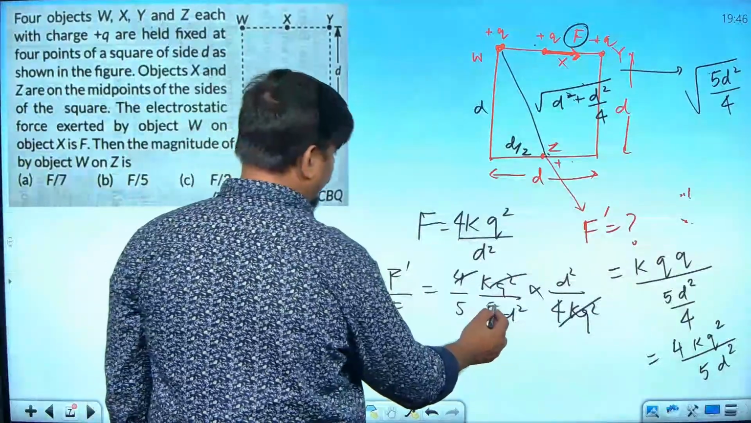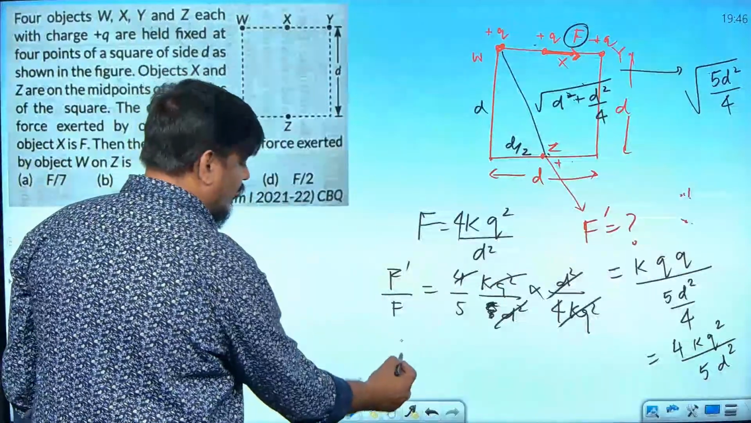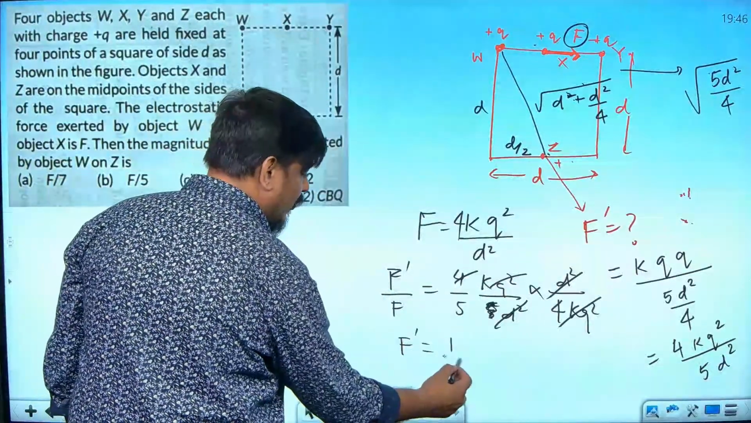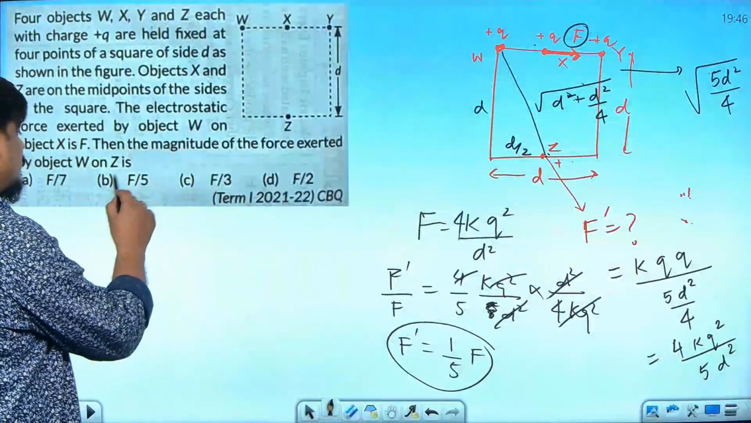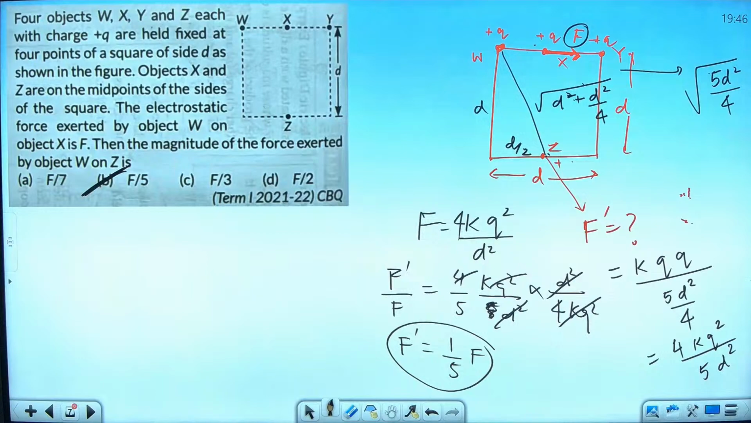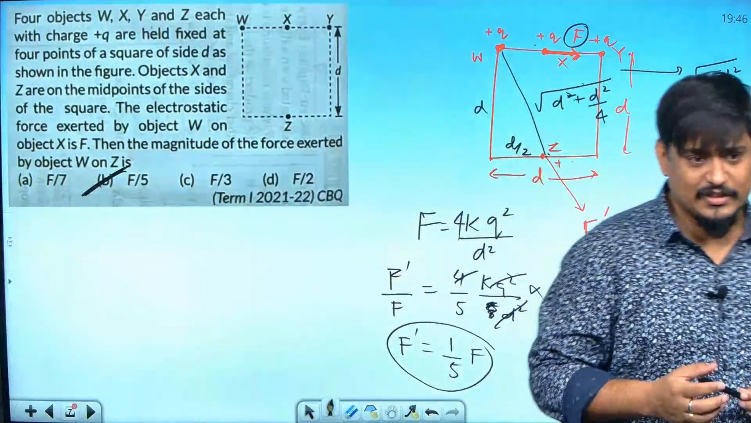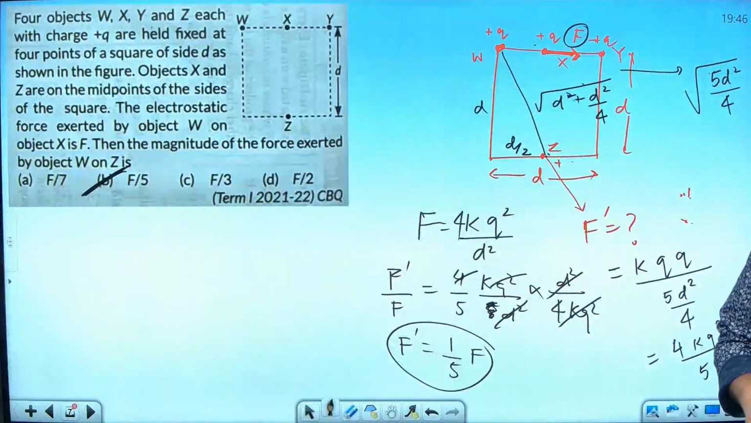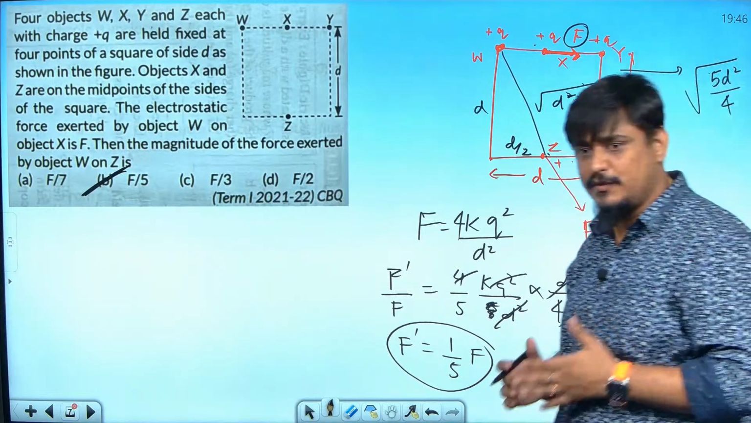Once again I took 5 here. Yeah. D square gets cancelled. I am getting 1 by 5. So F dash becomes equal to 1 by 5 times F. That is the answer. B is correct. I hope you are understanding. Yes, sir. Not understanding? Understood, no? Got the answer? I hope no doubt is there. Simple question only. Can I proceed further?